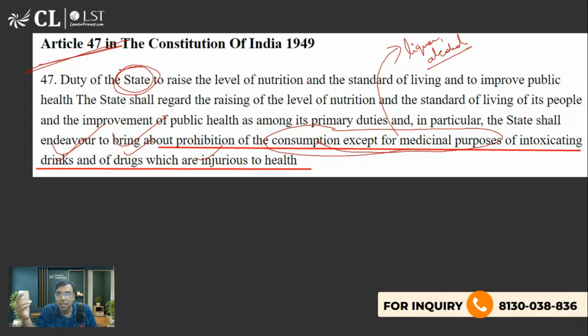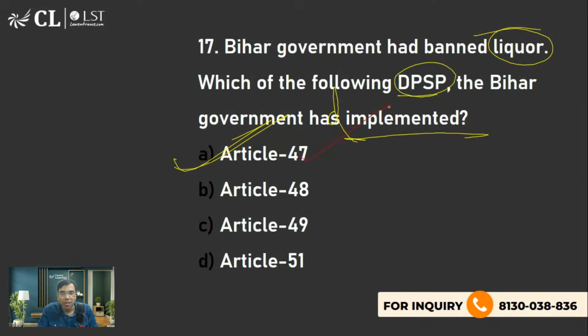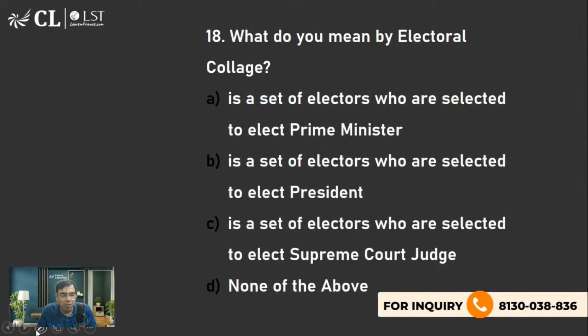Okay, so state government, central government, government of India, state legislature, parliament, everything comes under state. That's what you should be knowing. So A is the right answer to this question, Article 47. Let's move on to the next one.